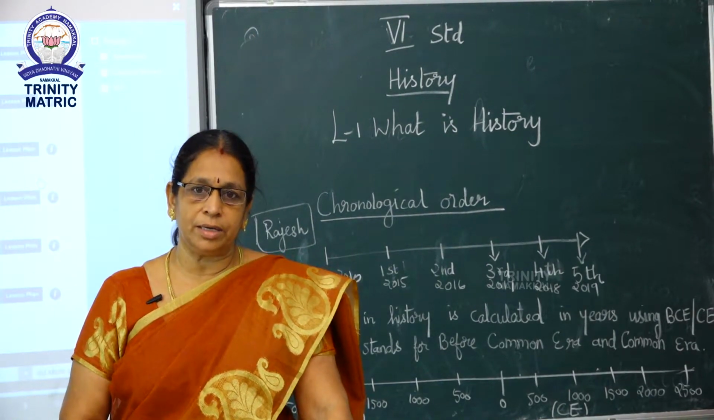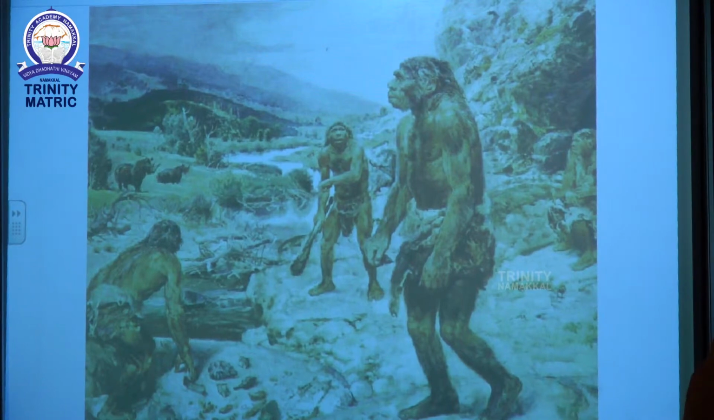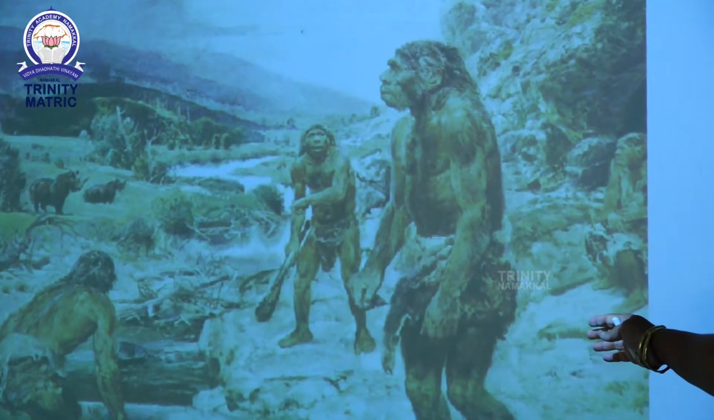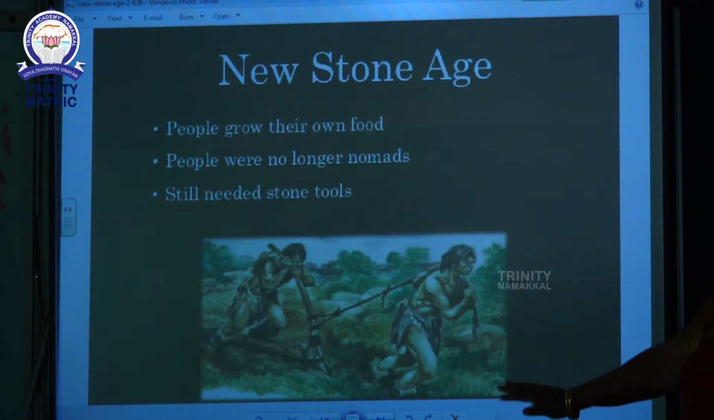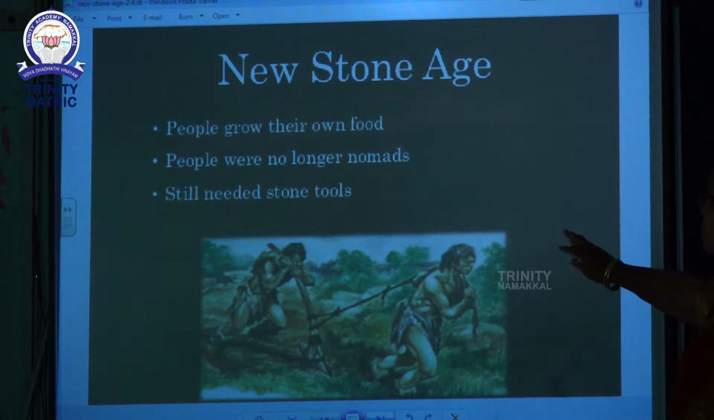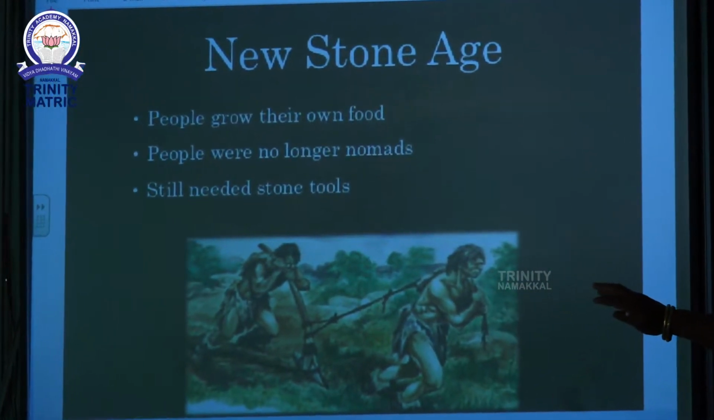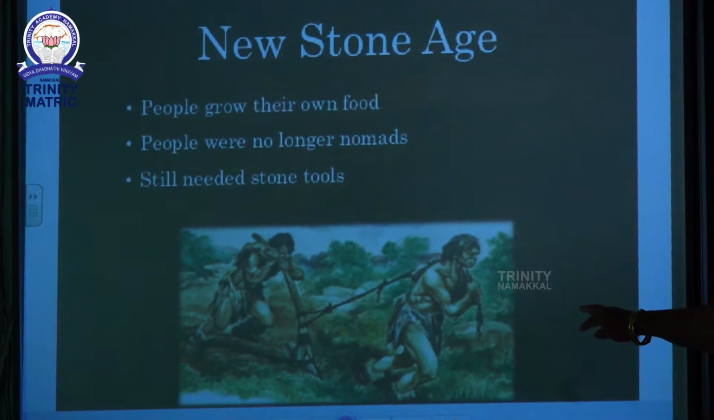Now let us see some major excavated sites of India according to the age. First we can see the Old Stone Age, that is Paleolithic Age. Next one, Neolithic Age, that is New Stone Age. People grew their own food. People were no longer nomads, but still needed stone tools. This is the New Stone Age.